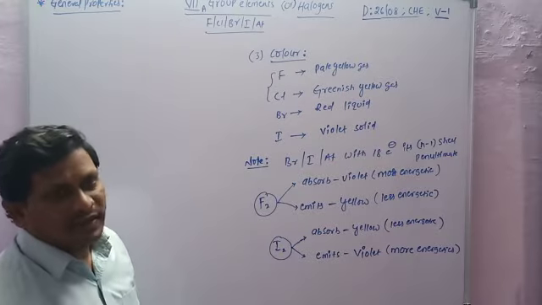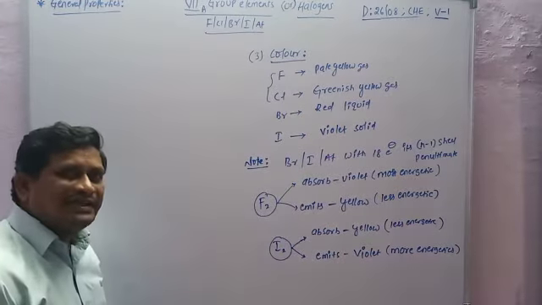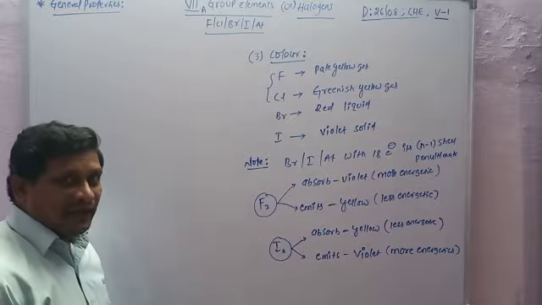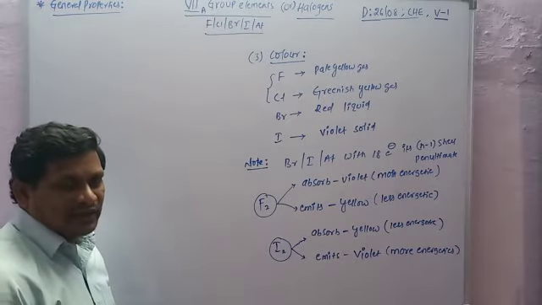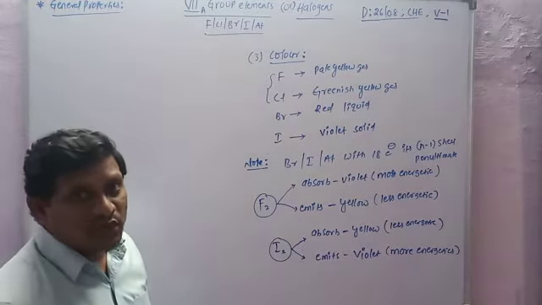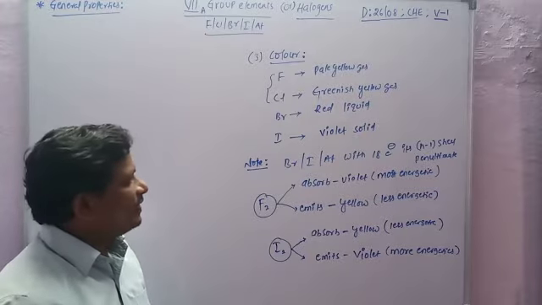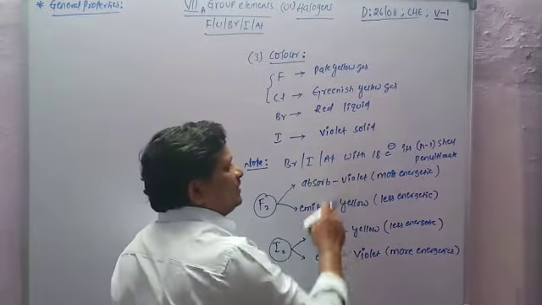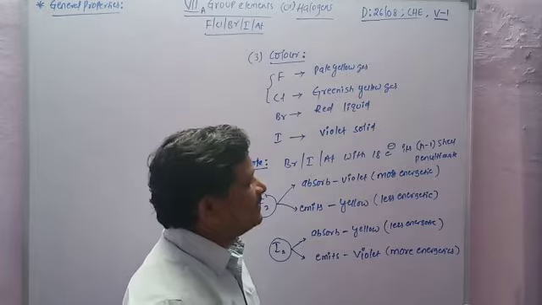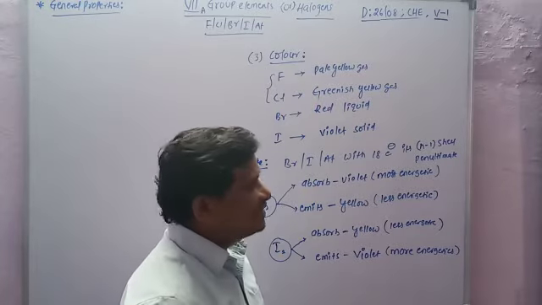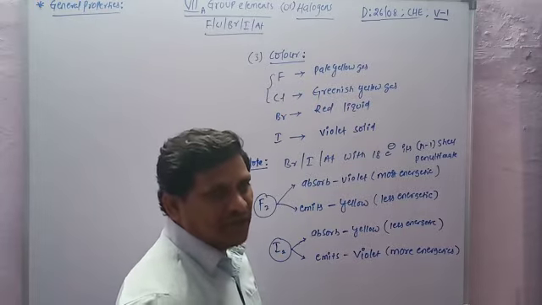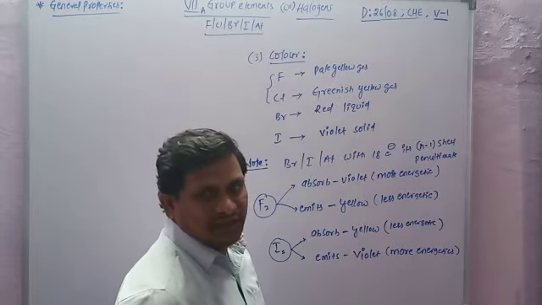The penultimate shell consists of 18 electrons. So bromine, iodine, and astatine have 18 electrons in the penultimate shell, the n minus 1 d shell.